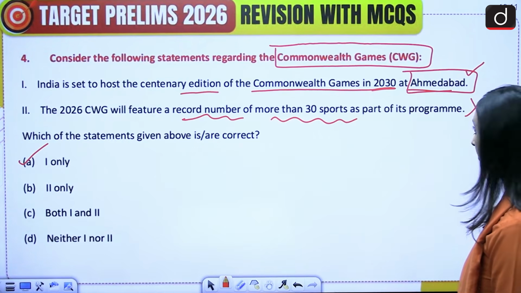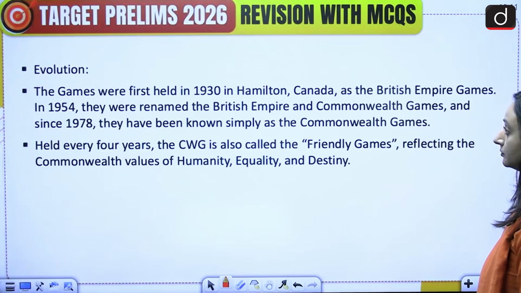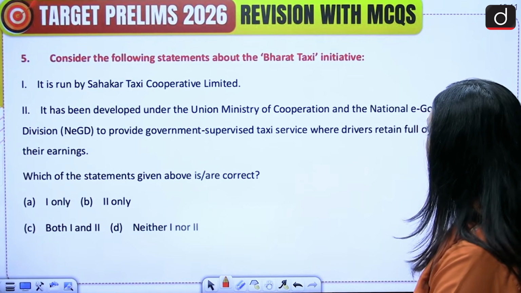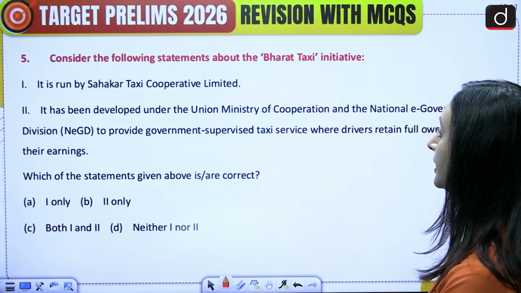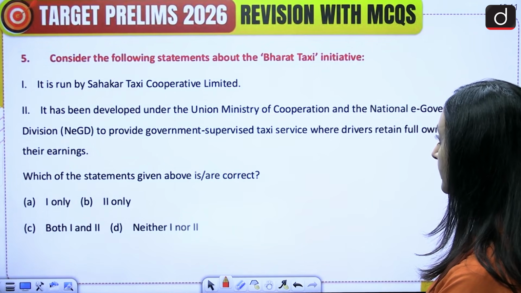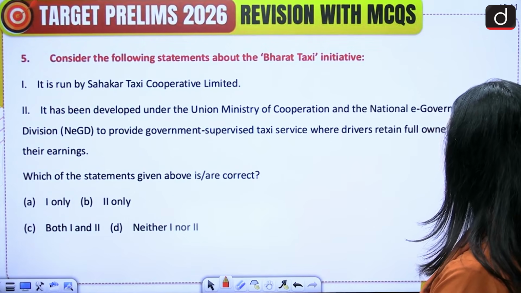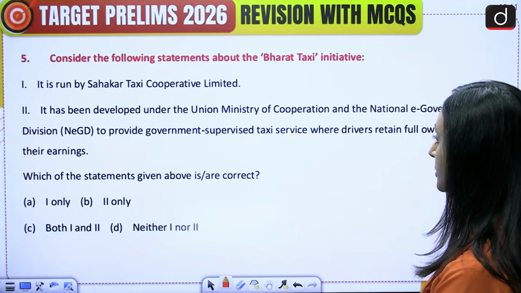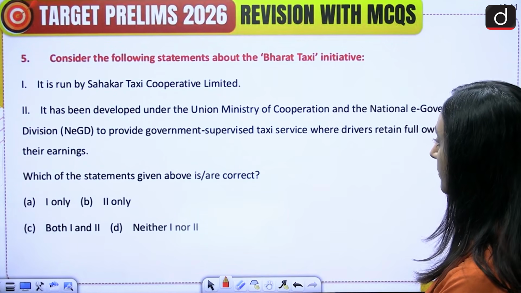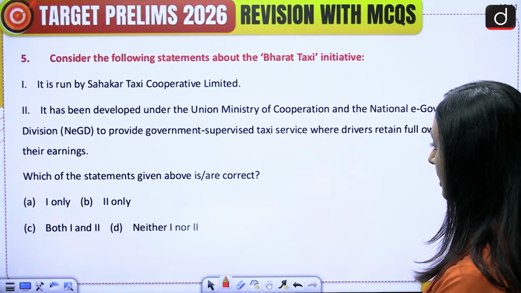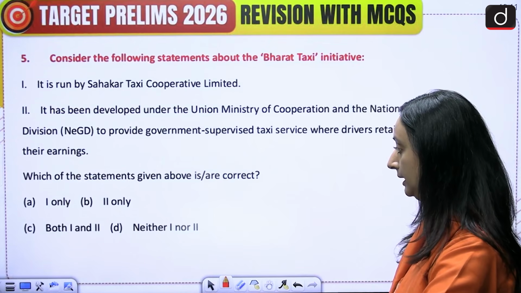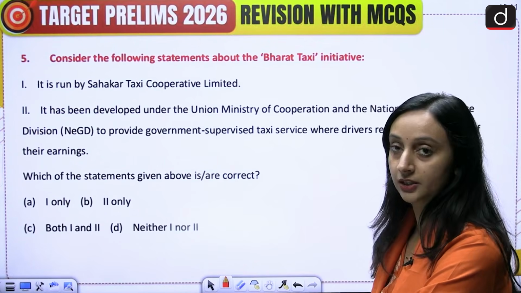Moving on to question number 5. Consider the following statements about the Bharat Taxi Initiative. 1. It is run by the Sahakar Taxi Cooperative Limited. 2. It has been developed under the Union Ministry of Cooperation and the National E-Governance Division to provide government supervised taxi service where drivers retain full ownership of their earnings. Which of the statements given above is or are correct? A. 1 only, B. 2 only, C. both 1 and 2, or D. neither 1 nor 2. So please attempt this question first.